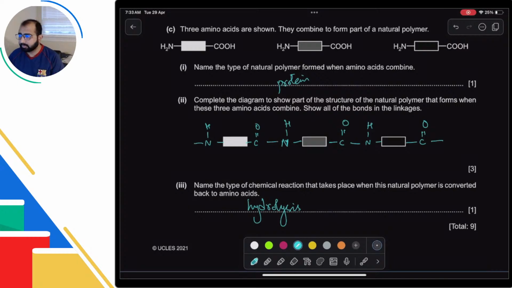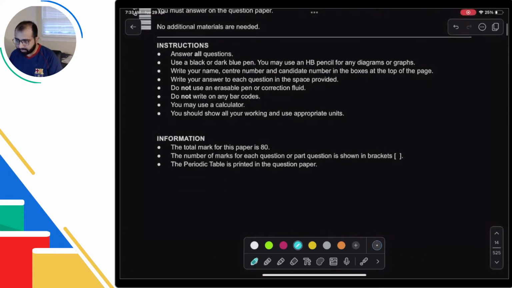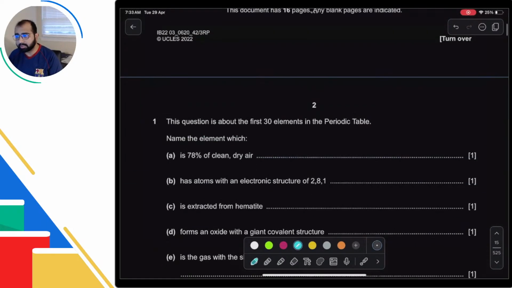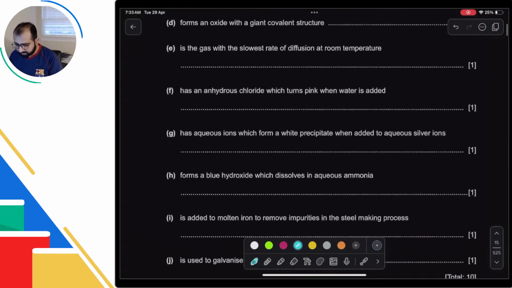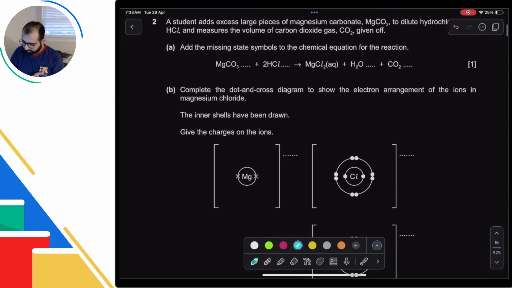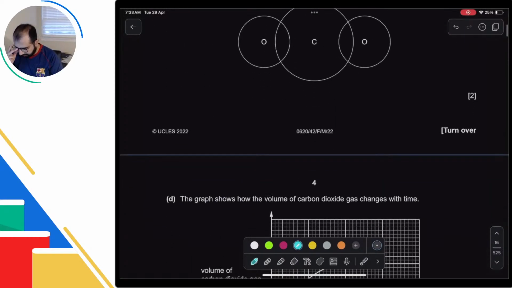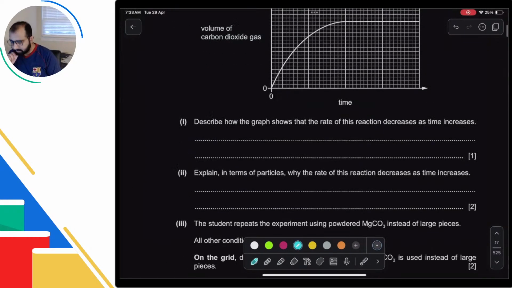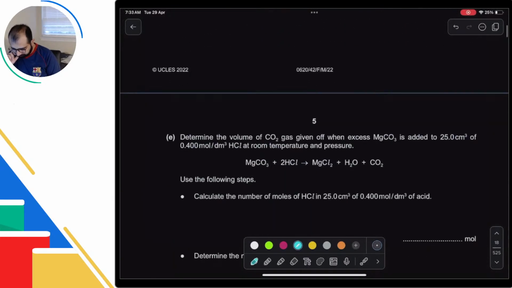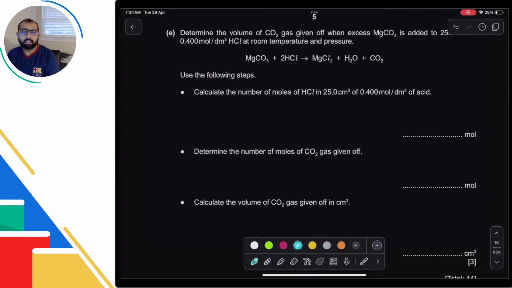In this paper, the next one that you have, the questions I want to do with you are question number 2, question number 3 and question number 5. But obviously not all of them, just some parts. For example, here we have question number 2, part E, I want to do that with you. This is a moles question. Again, you might have done this before. It's very similar to the one that we did last. So I would suggest you keep this for yourself to attempt. Question number 2E for this one.